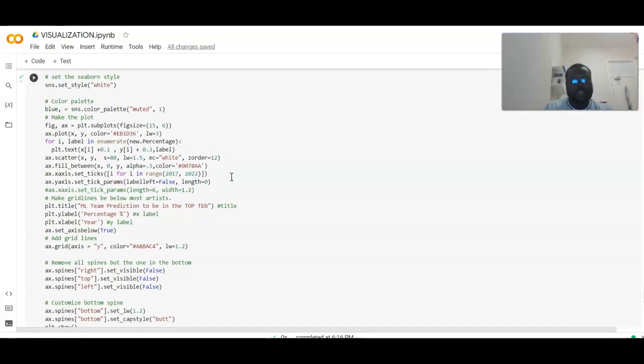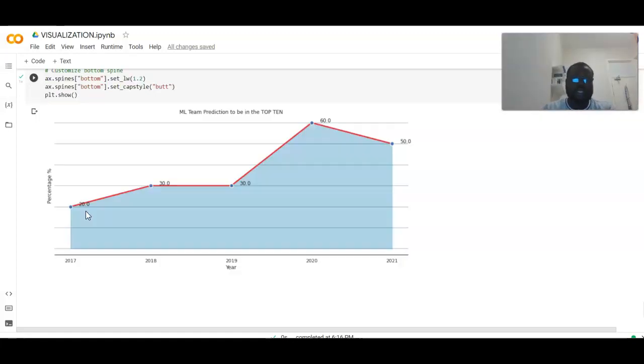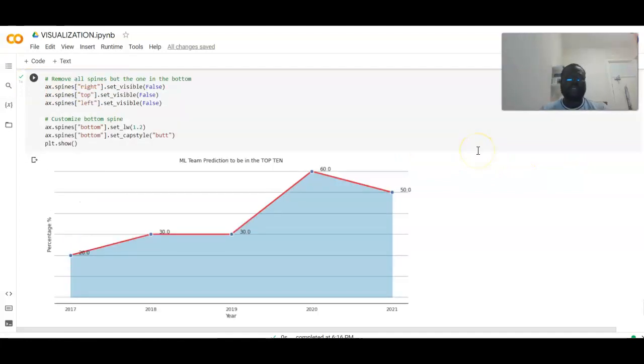The particularity of the chart is that we use two charts to make the team, and 2020 is 60% and 2021 is 51. Therefore, we can conclude that the more data we get, the more precise the prediction will be along the way. But it gives us a rough estimate of how many teams every year will be part of the top 10 based on the past winning record. So based on all the information we gathered, we can conclude that money cannot buy championships. And thank you very much.